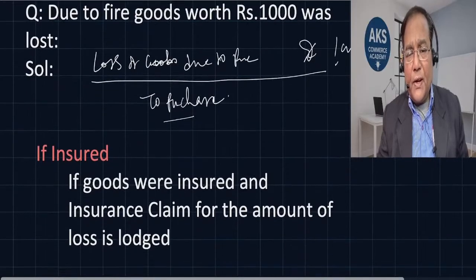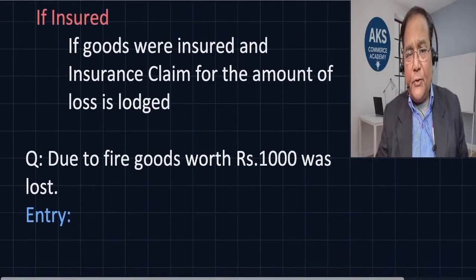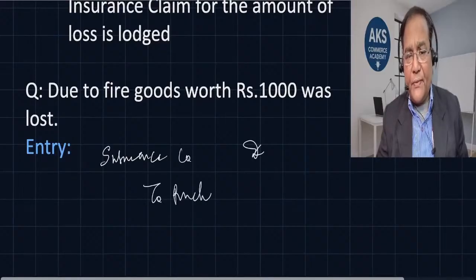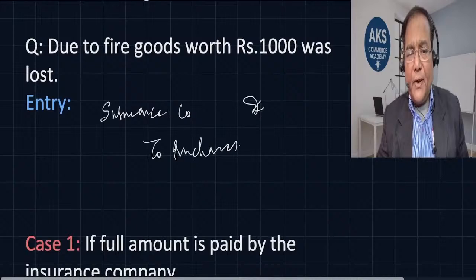Now, if goods were insured and there is an insurance claim for the amount lost. If due to fire goods worth rupees 1,000 were lost, and let us consider that they were insured, what is the entry we are going to pass? Insurance company debit to purchases. I hope it is clear. We are debiting the insurance company because we have to receive this money.